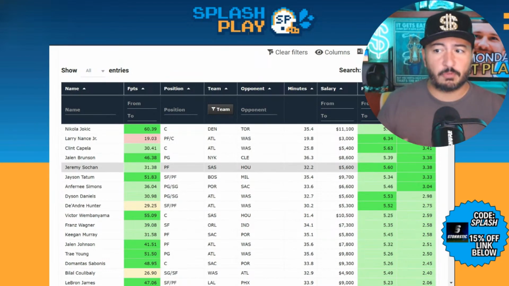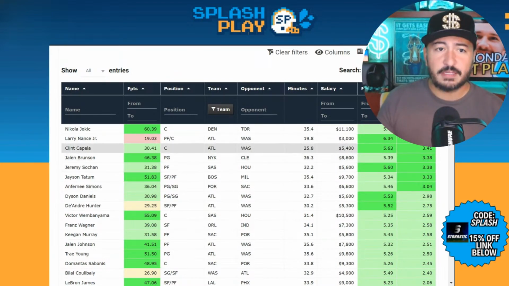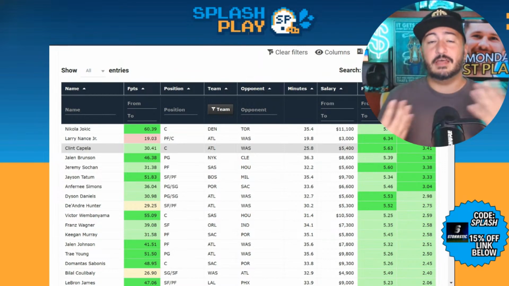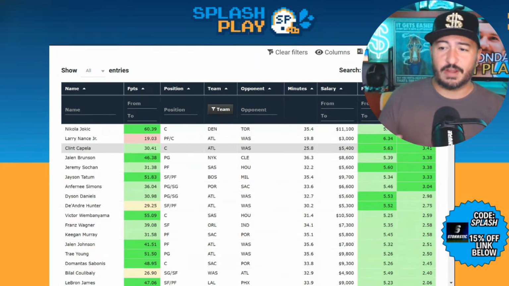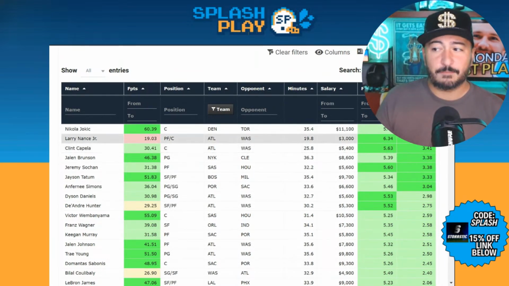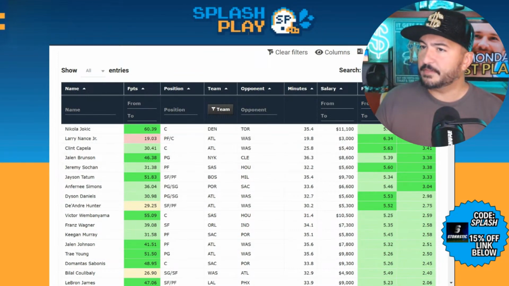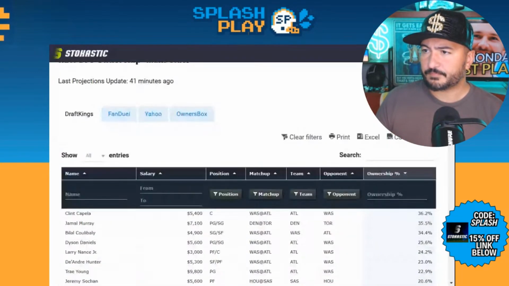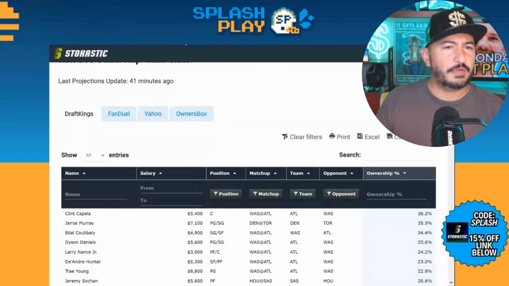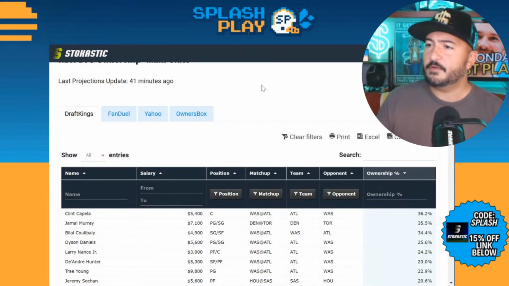I would say the same thing normally for most slates where you have Capela, you then get leverage against him by playing the guy who's going to theoretically, if he plays well, take minutes away from him. So that would be Nance, but I think Nance is going to be decently owned, especially with these sim players tonight. Let's go to the ownership here, and I'll go through my sheet too. I just don't want to go game by game if I'm going to do it in the deeper dive with our pal Josh Engelman in a minute.